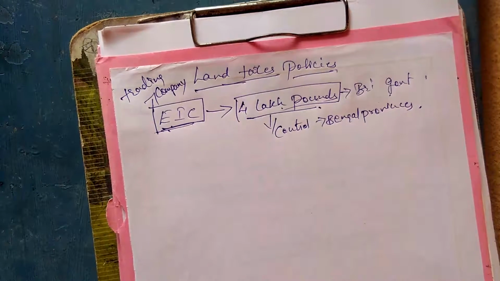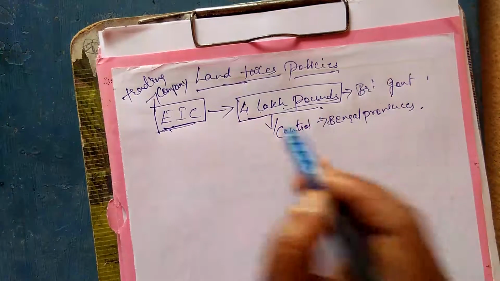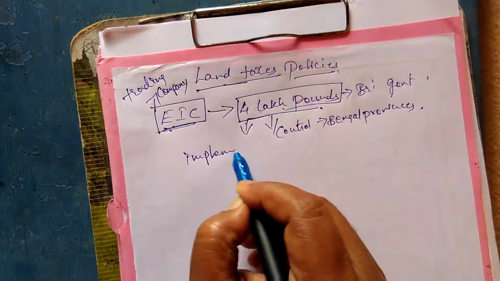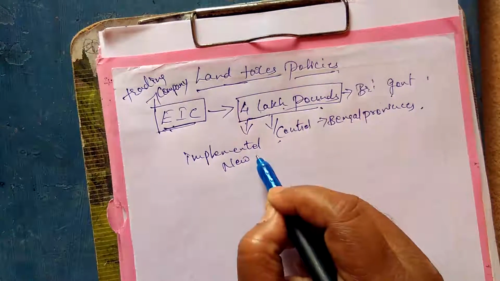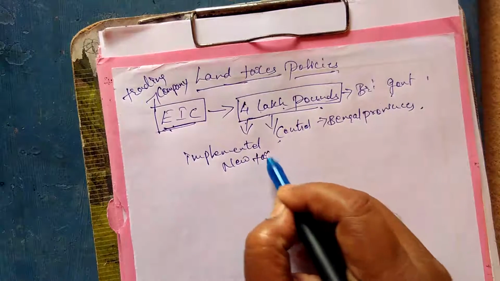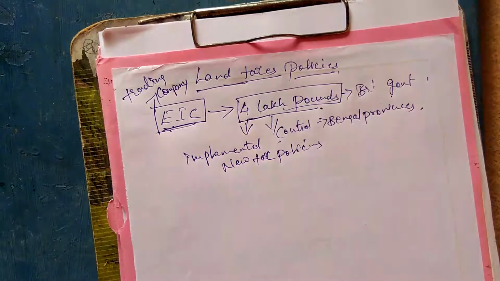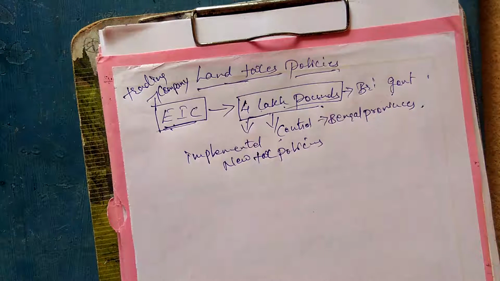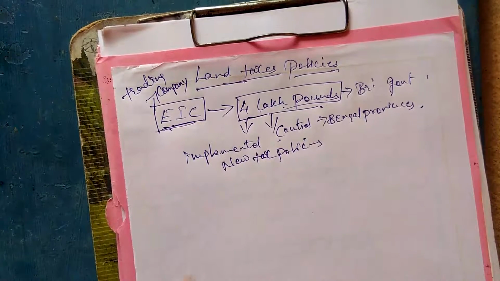So what they did, in order to fulfill the need of this amount, they implemented new policies, or new land reforms, or you can say tax policies. Okay. So this is how the tax policy was introduced by the British. Now let us see some of the policies that they brought.